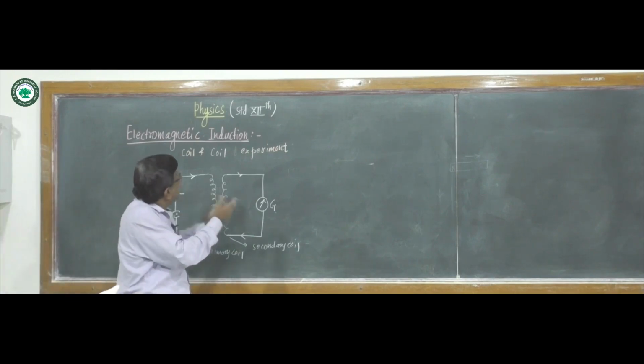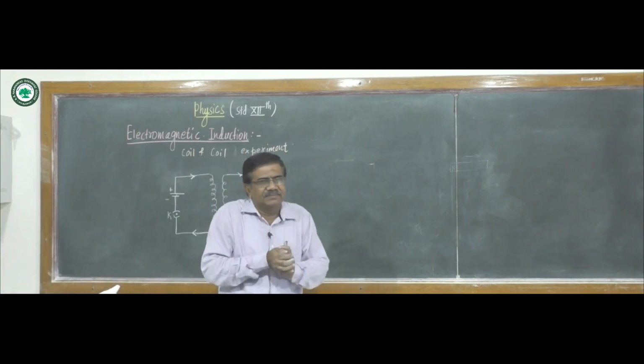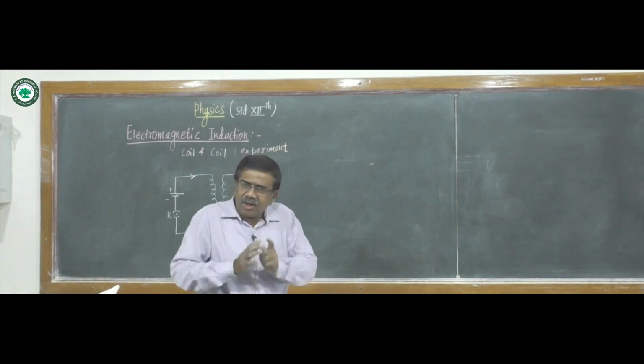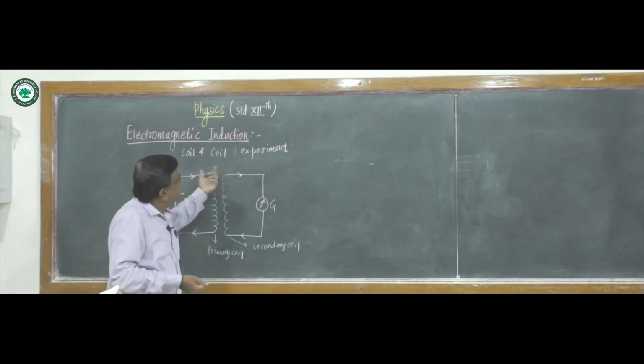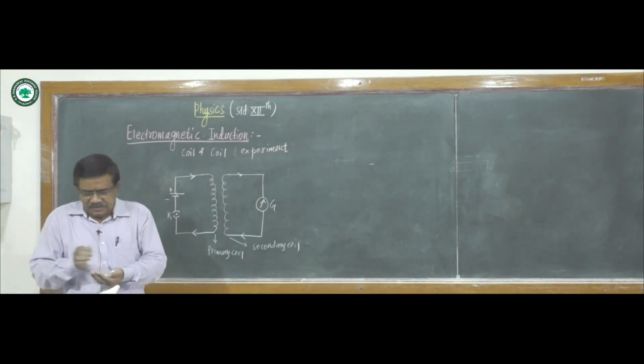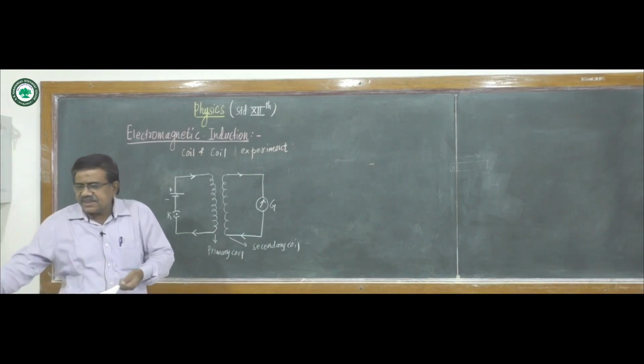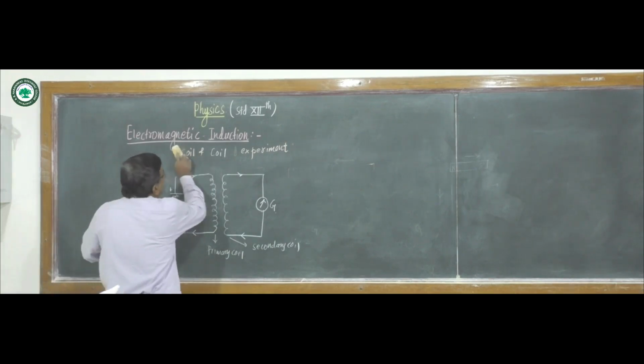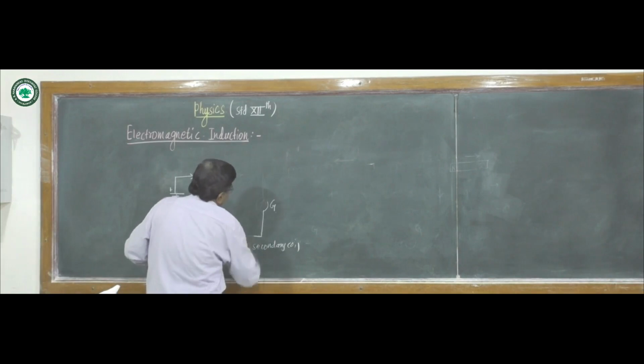So from this coil and magnet experiment, or this coil and coil experiment, we state the definition of electromagnetic induction.